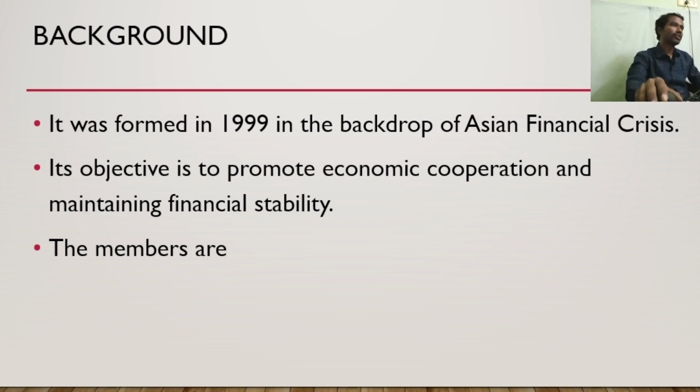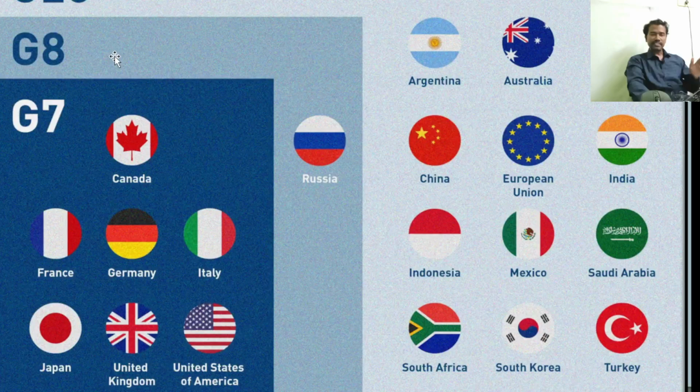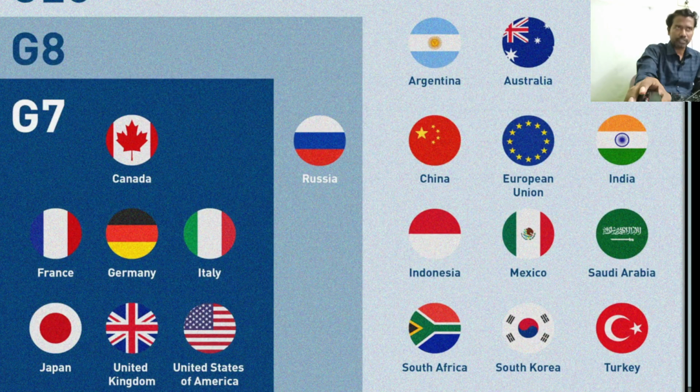If you look at the members of the G20, first this is the G7: Canada, France, Germany, Italy, Japan, the UK, and the United States of America. These seven countries are also part of the G20. The G7 is an exclusive block of developed countries, and Russia is not a part of the G7. It was in fact boycotted. Russia is part of the G8, we can say. After Russia there is Argentina, Australia, and after Australia it is Brazil.